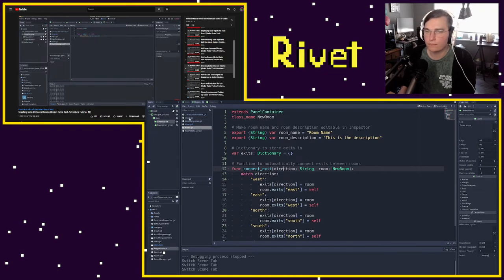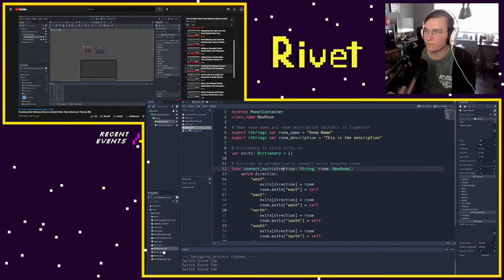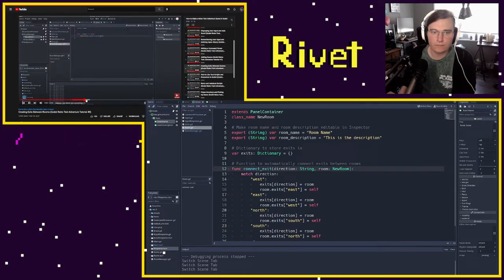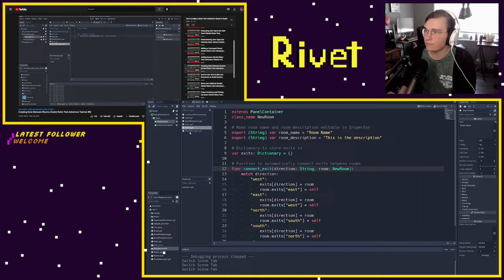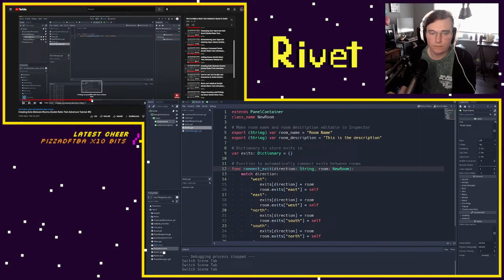So if we look here, I'm trying to keep our room manager looking the same as how we actually want to connect it. So if our house room is on the left, then we want to connect our outside room to the east. And this is going to be outside room. Now remember, because connect exit is currently connecting both ways, we don't have to say outside room.connect exit back to the inside.